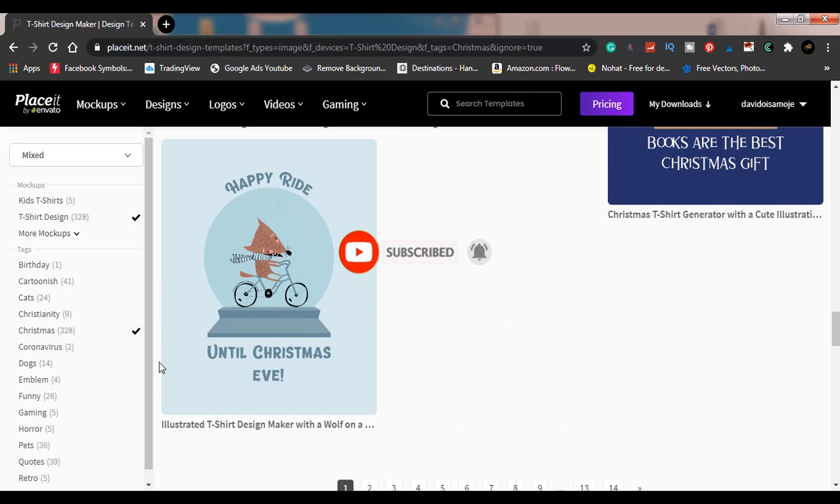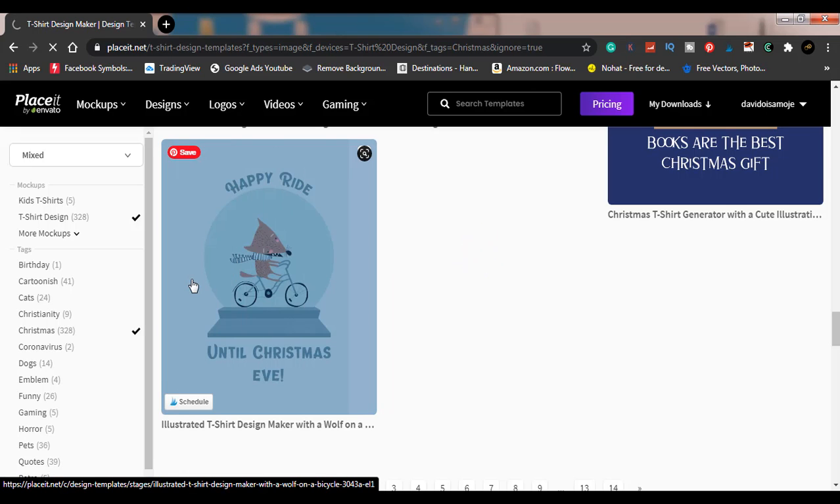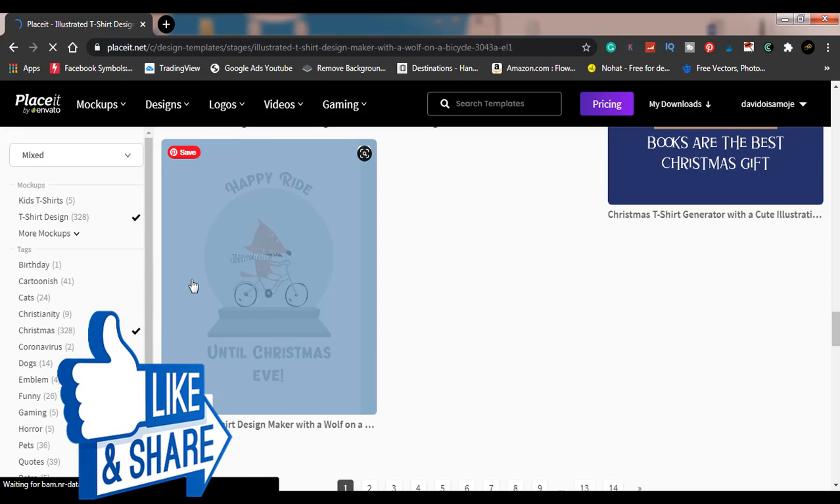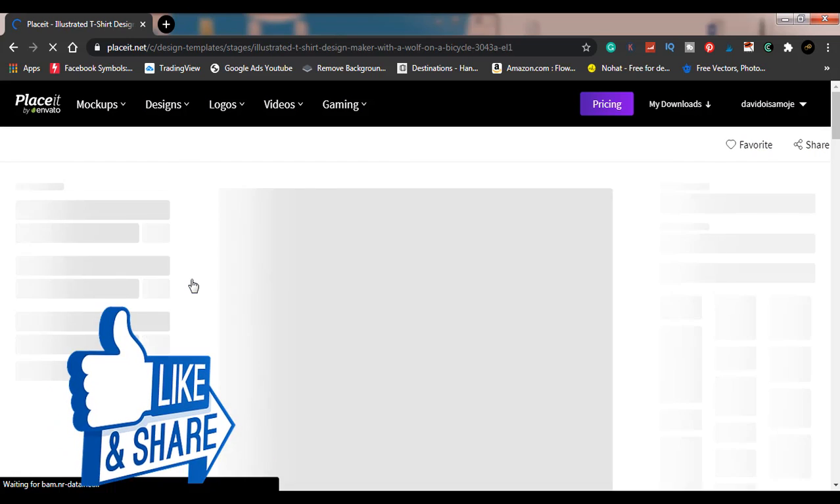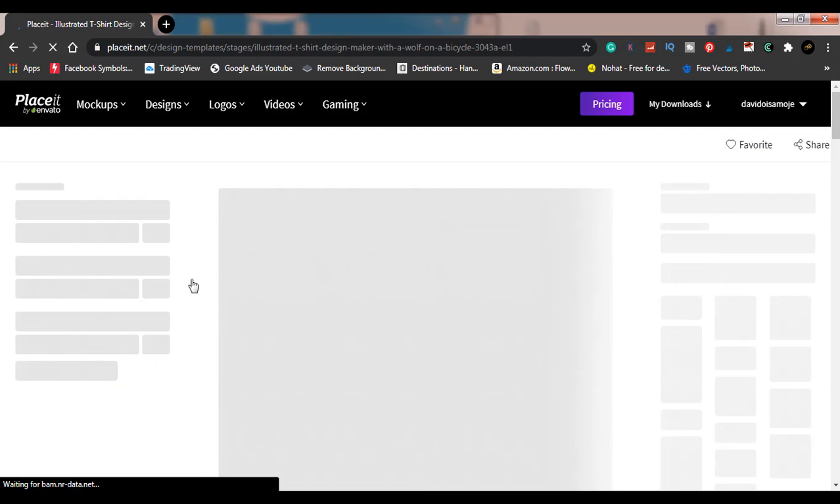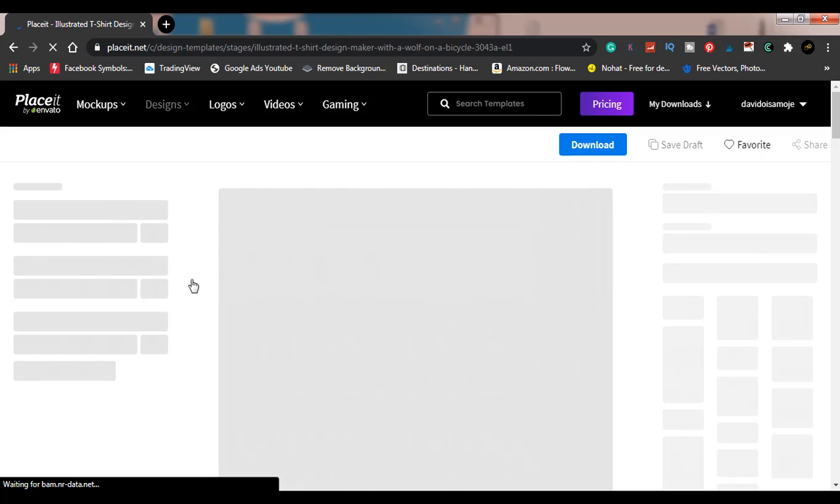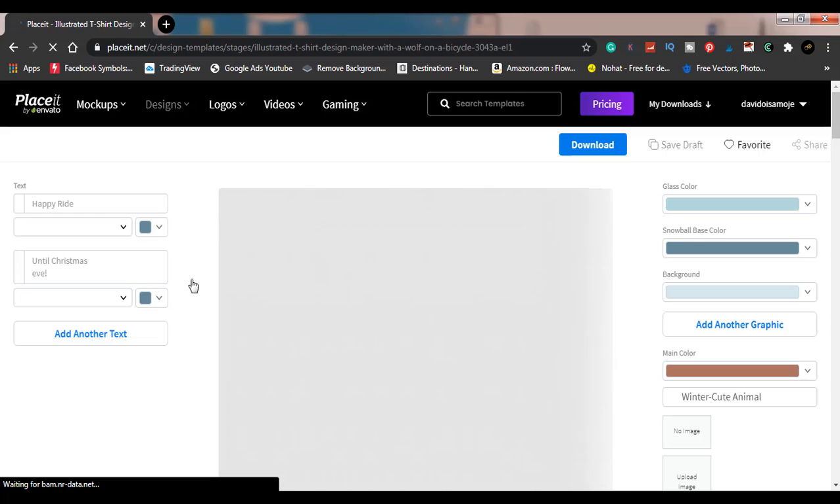Okay, I can use this one for example. I love the bear riding. So you can see how cool Placeit can be for your design. It does not have to take you a lot of time to create this. All you have to do is to pick your mockup, click on it, and once it loads up, you just make some edits. If you want to change the wording, you change the wording. Basically that's how it works.